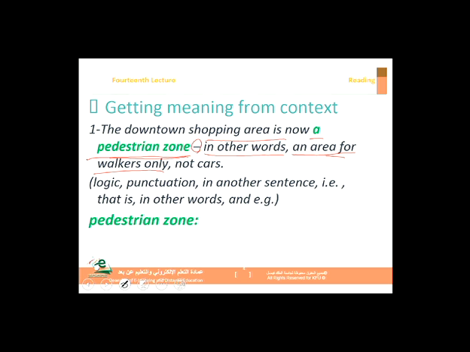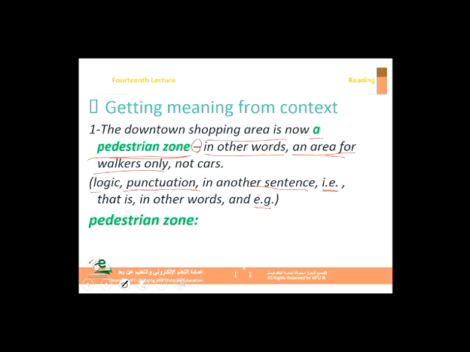We've looked at several clues such as logic, punctuation marks, and another sentence. Sometimes the meaning is given in another sentence. Just read the sentence before and after, and that might give you an indication as to what's the meaning of that word. Once you see i.e. or for example, you know that this is the meaning, or these are some examples of that word.